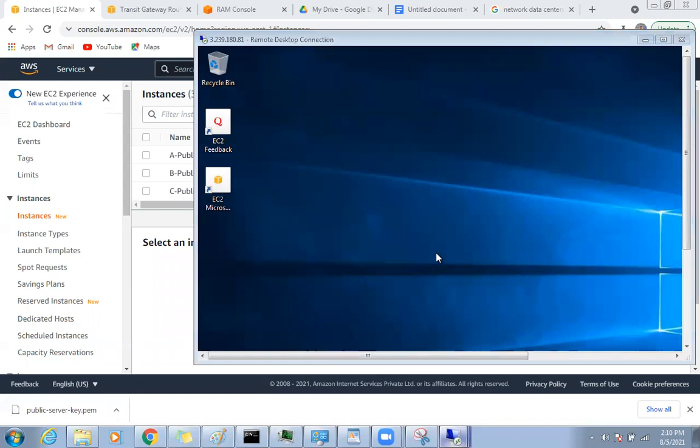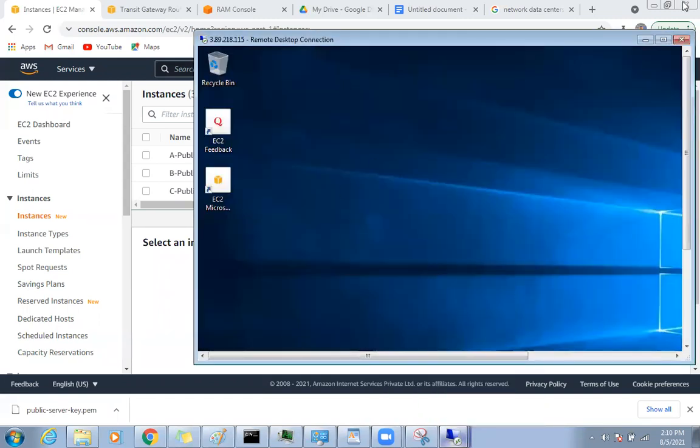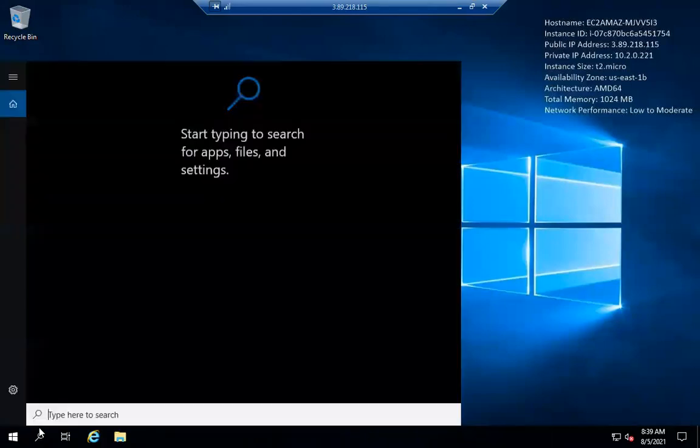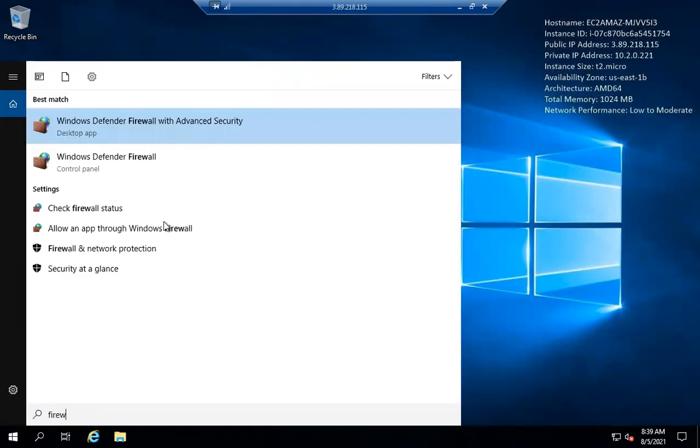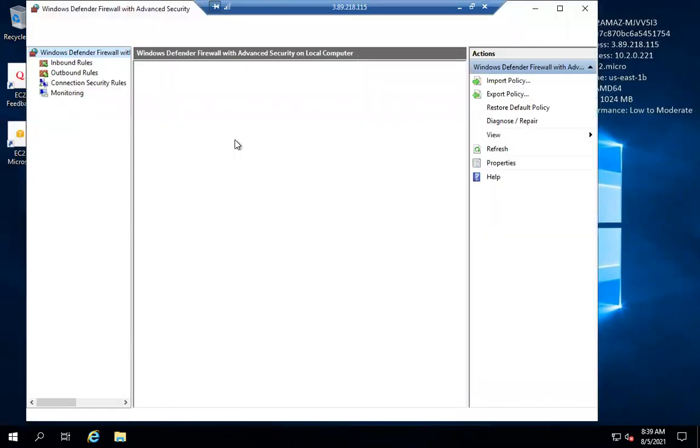So this is one server, and the second server, let me do for the second server as well. I will go here and I will just disable its firewall. Guys, give me 10 minutes. We are going to complete it because we are at the climax. So we just need to disable this firewall and start testing.